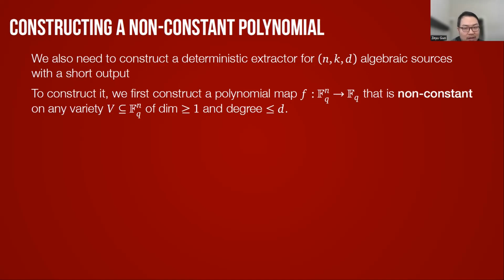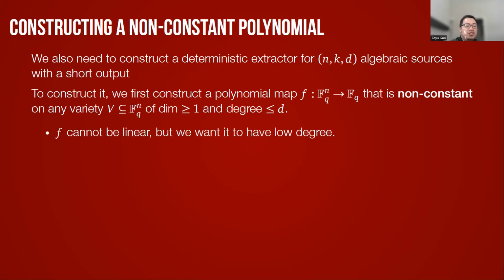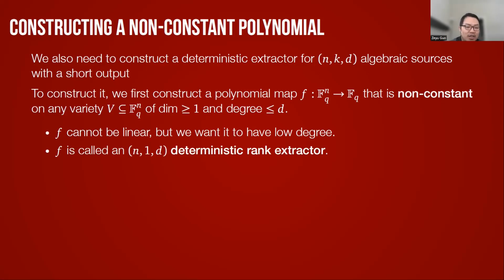So we need a non-constant polynomial. And here it's not hard to see that F cannot be linear. However, we want it to at least have low degree, because we don't want composing with F to increase the degree by a lot. Such a polynomial F is called an (n,1,d) deterministic rank extractor.